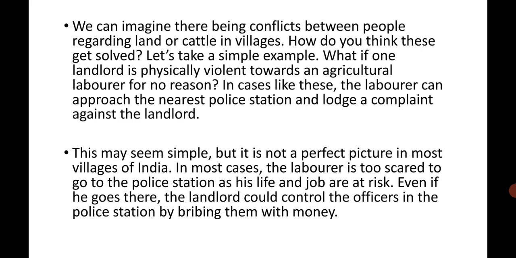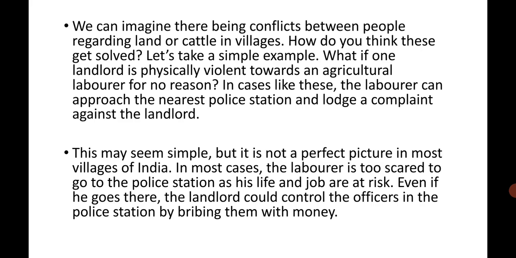We can imagine there being conflicts between people regarding land or cattle in villages. How do you think this gets solved? Let's take a simple example. What if one landlord is physically violent towards an agricultural laborer for no reason? In cases like this, the laborer can approach the nearest police station and lodge a complaint against the landlord.